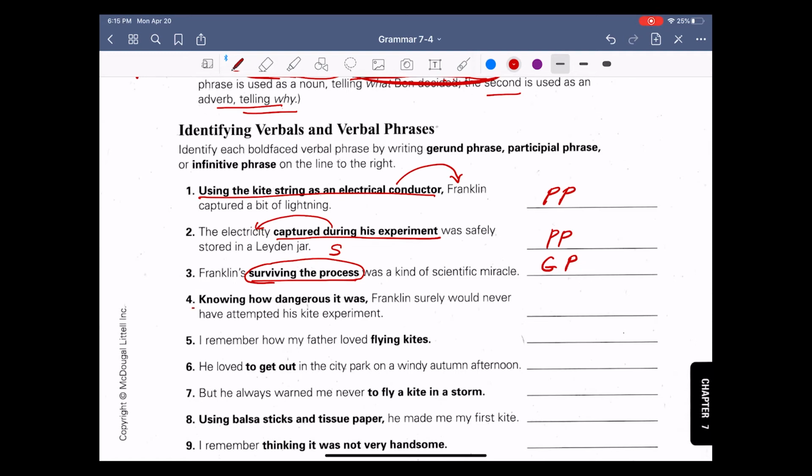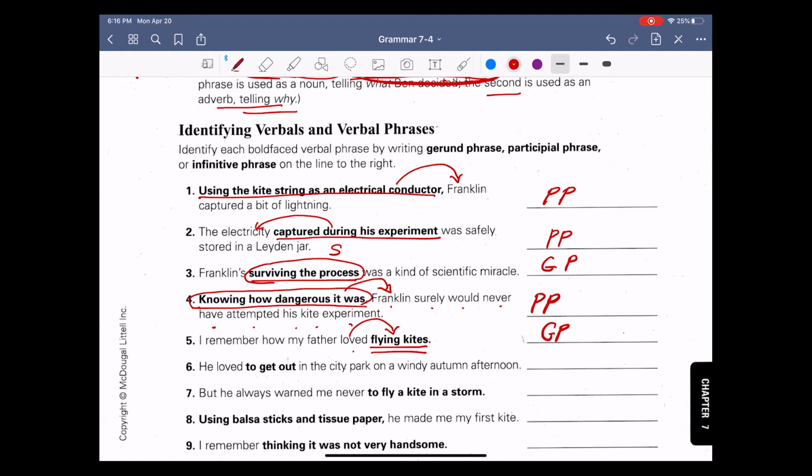Number 4, knowing how dangerous it was, Franklin surely would never have attempted his kite experiment. So, knowing how dangerous it was is describing Franklin. Participial phrase. Number 5, I remember how my father loved flying kites. What's receiving the love? The flying kites. That's a gerund phrase. It's acting as a direct object. A direct object is a noun.